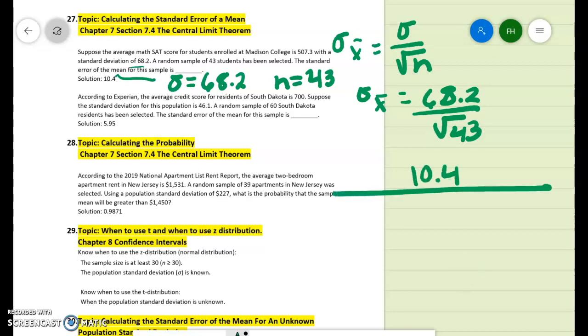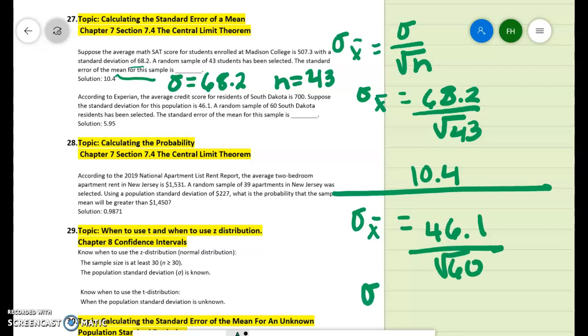For the next one, your standard deviation is 46.1, and your sample is 60. So 46.1 divided by the square root of 60 is 5.95.